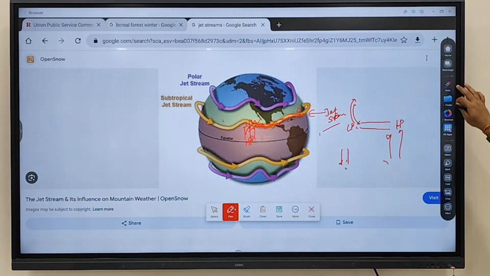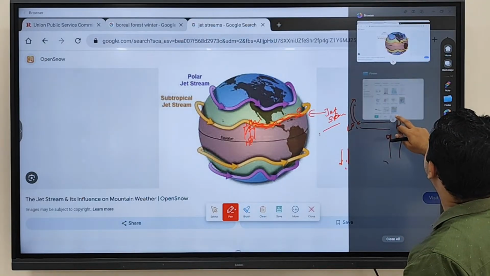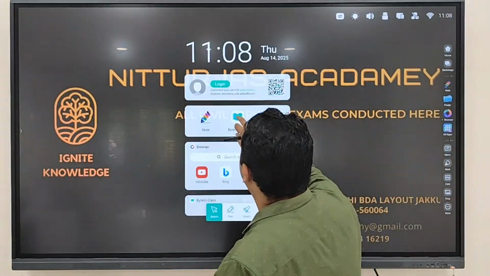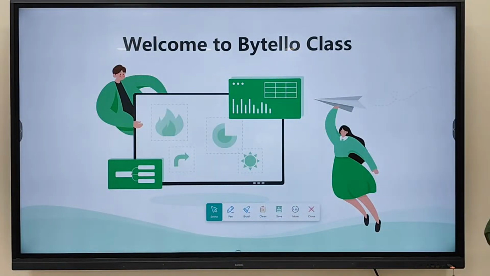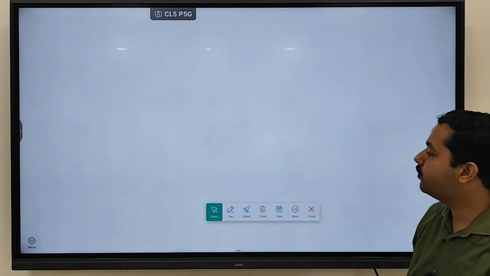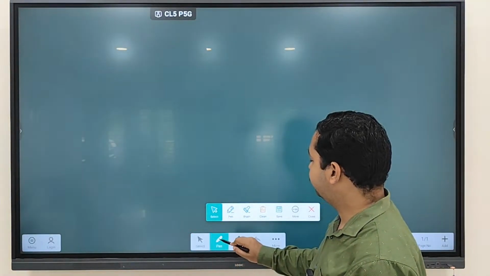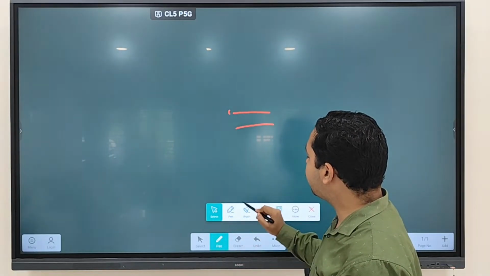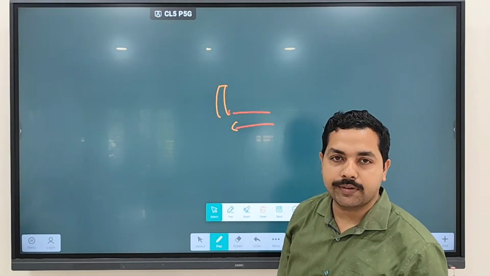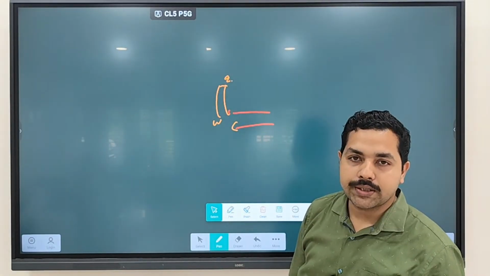So remember that in the upper atmosphere, what are you finding? In the upper atmosphere, you are seeing wind moving from one place to another place. So from here to here, wind is moving. And when wind is moving from here to here, it is being deflected like this. And when it is being deflected, it is moving from which direction to which direction? West to east direction.